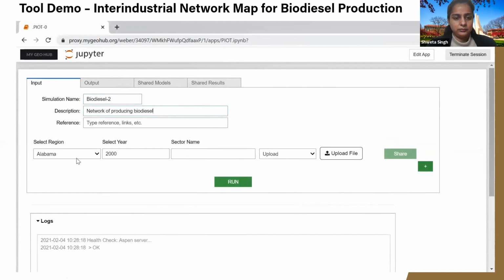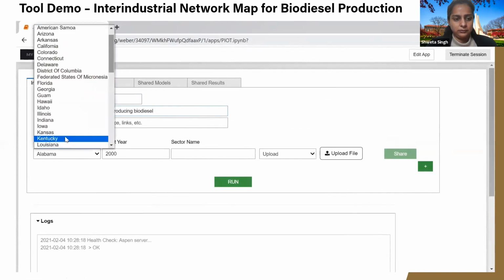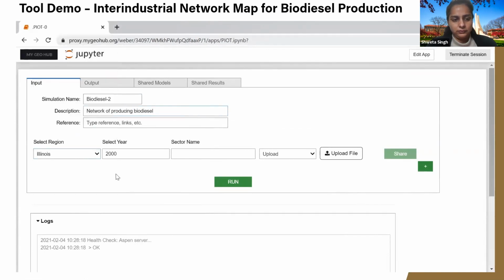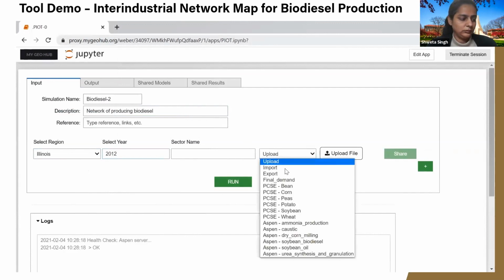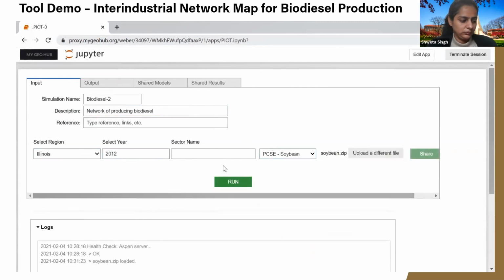And then I can upload models. Since we were also interested in the regional economy, we have this region, but if you want to just put a particular industry name, that should be fine too. Or you can use the region where the industry is located. So this is 2012, and then I can just upload the model. Let me say soybean production, because I'm going to use the soybean model. So I'll put soybean farming.